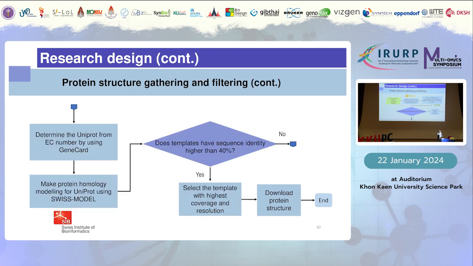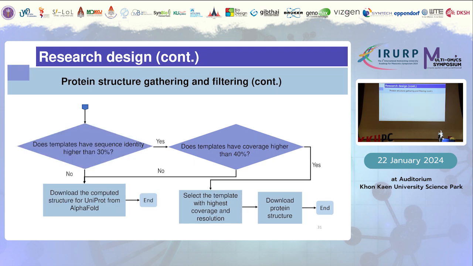If not, we continue. So we need to determine further the UniProt from the EC number by using GeneCards. Then we make the protein homology modeling for UniProt using Swiss-Model. And then we consider again whether the templates have sequence identity higher than 40%. If yes, then we select the template with highest coverage and resolution, download the protein structure, and end this process. If not, we need to consider further whether templates have sequence identity higher than 30%.